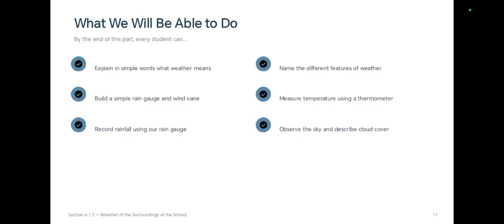By the end of this part, you will be able to explain what weather means, build your own rain gauge and wind vane, measure temperature using a thermometer, and observe and describe the cloud cover.